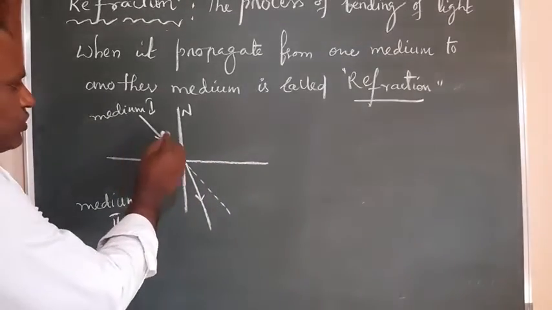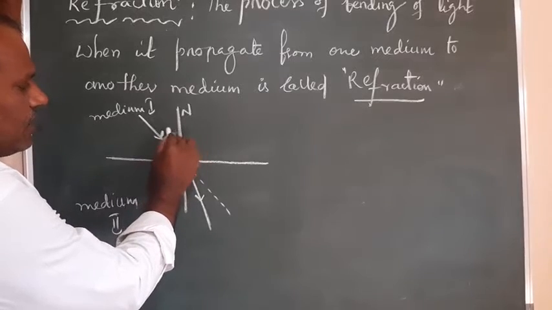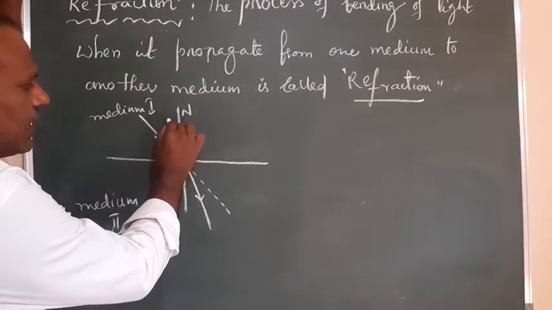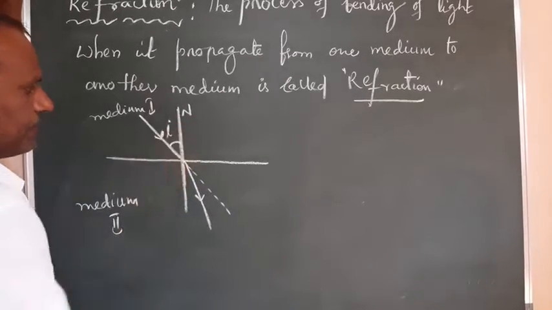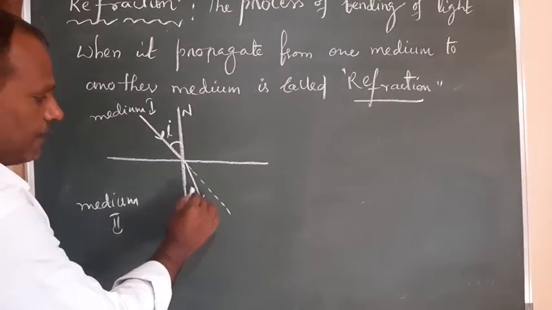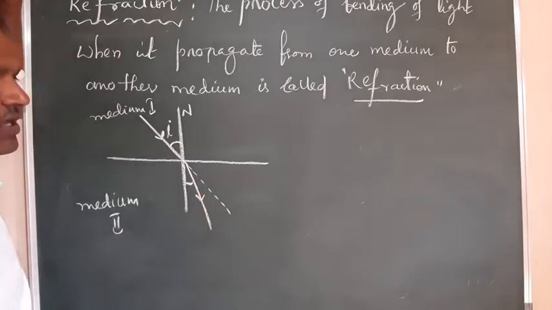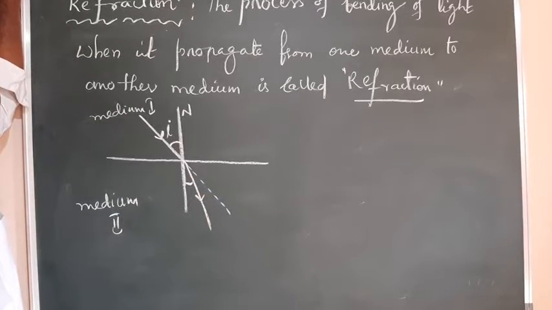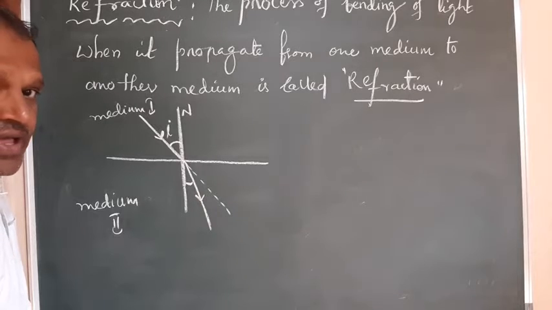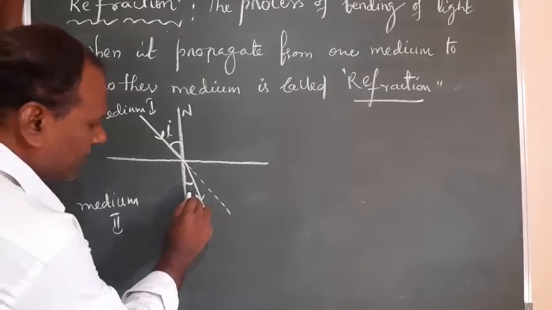So now you can observe the angle between the incident ray and the normal, which is known as the incident angle, represented by i, and the angle between the normal and the refracted ray is called the angle of refraction, or refracted angle, which is represented by small r.